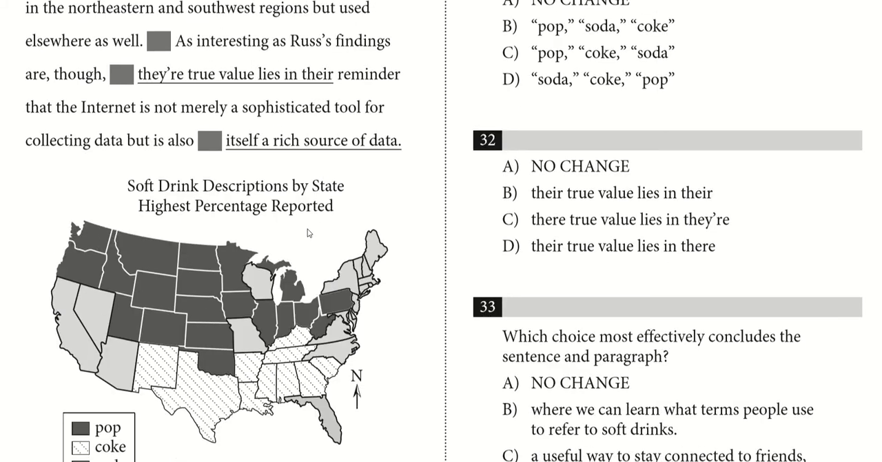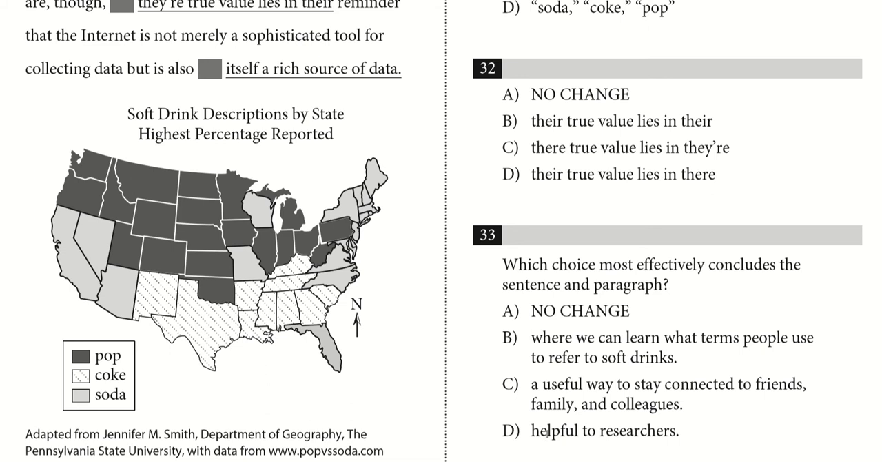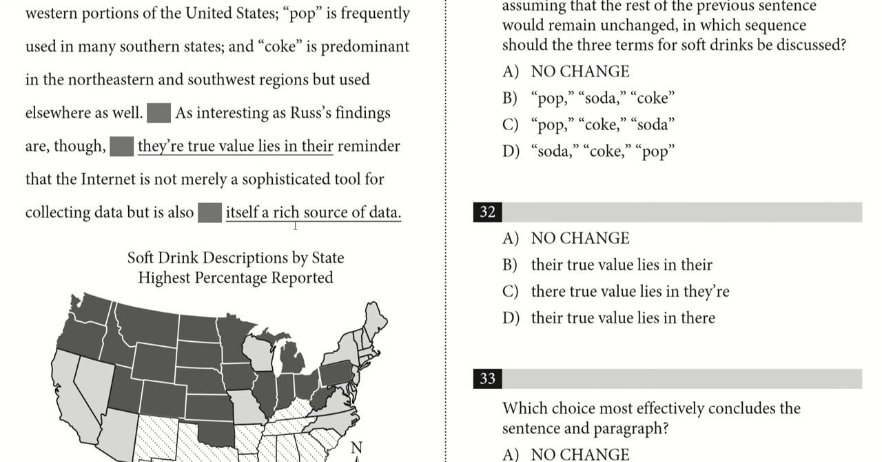It's a little bit redundant because you're basically saying that this researcher's findings are useful in that the internet is not merely a sophisticated tool, but it's also helpful to researchers. The fact that it's a reminder that it's a sophisticated tool for collecting data is already a reminder that it's useful to researchers. And this sentence already implies that. So this one adds a little bit of extra redundancy. So the answer here is just A. Just keep it as it is.